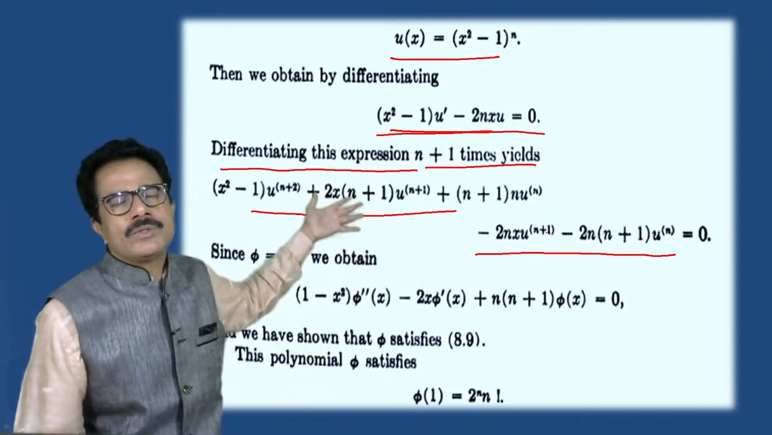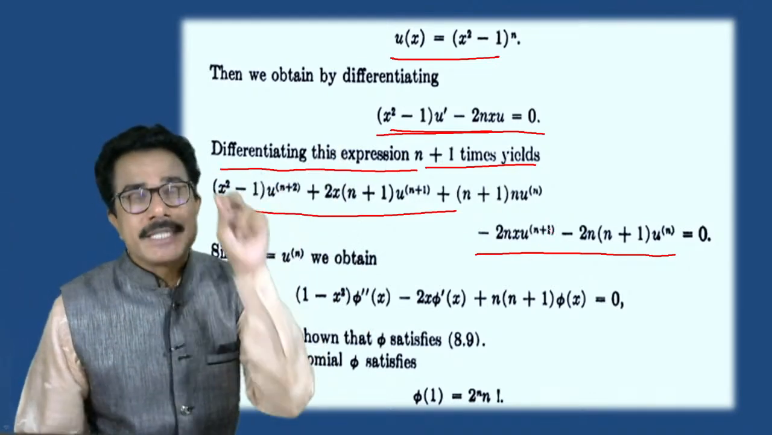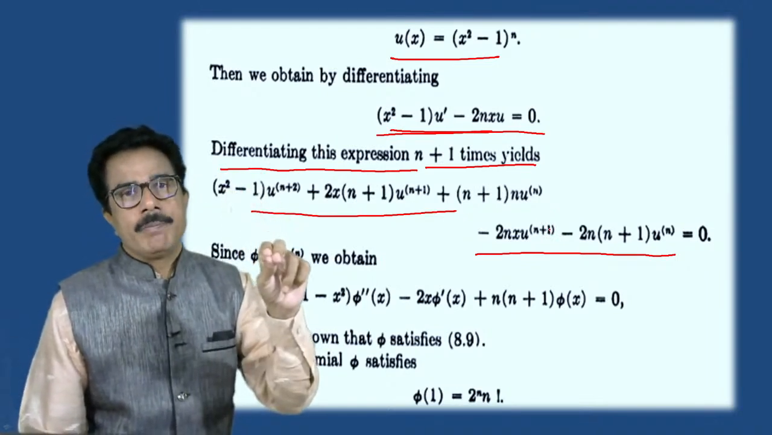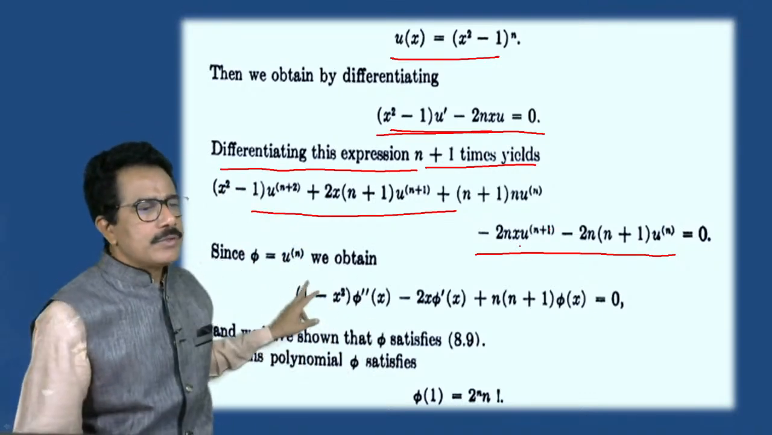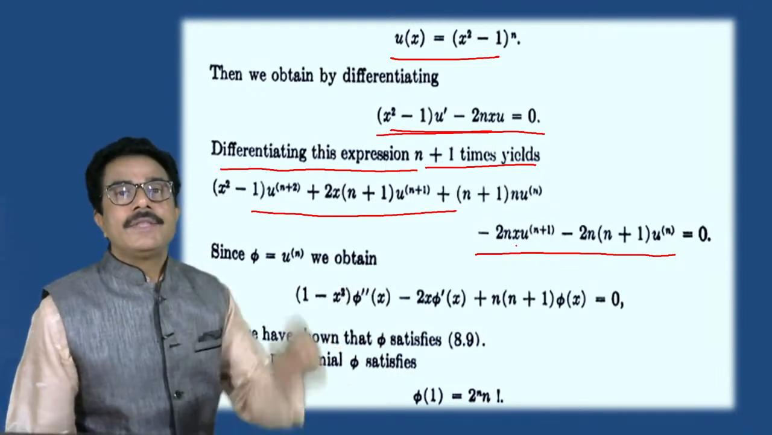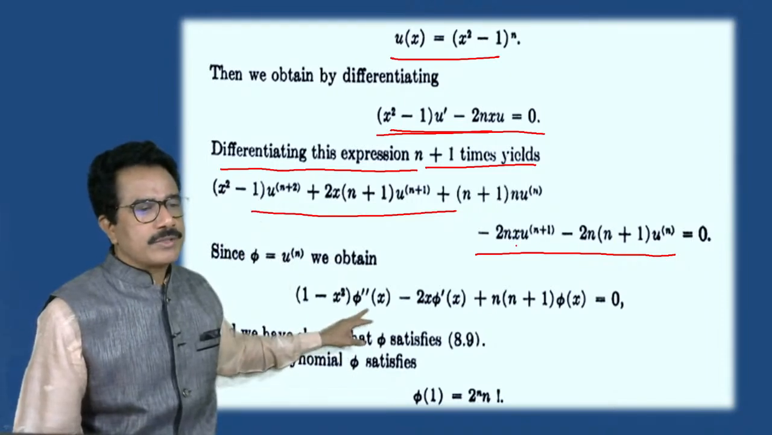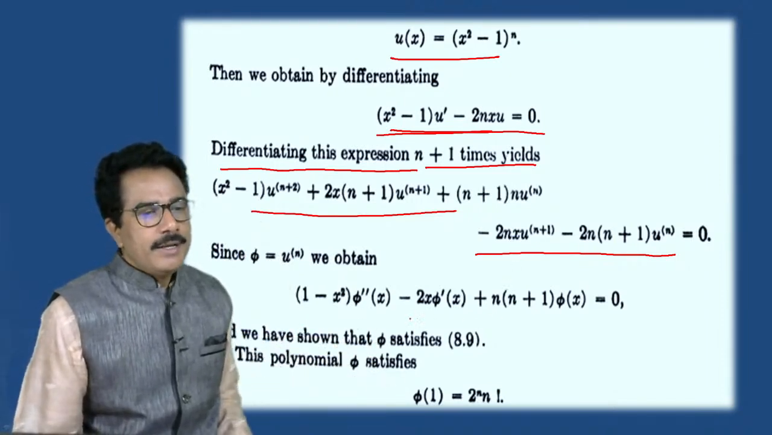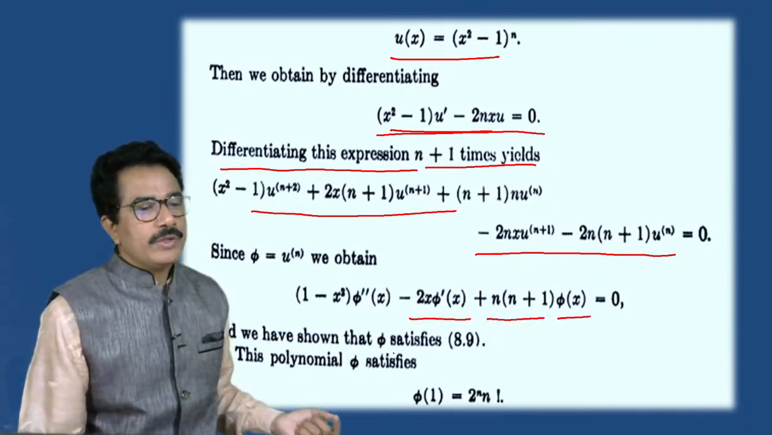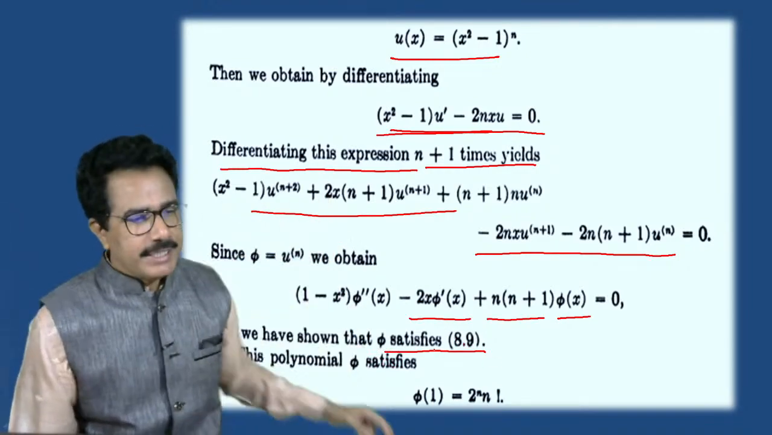It is not necessary to know this special case, but I want to try to explain the special case of the Legendre polynomial, Legendre's differential equation also, but it is not necessary for you. So since phi is equal to u raised to n, we can obtain the solution of the Legendre special case: (1 minus x square) phi double dash of x minus 2x phi dash of x plus n into (n plus 1) phi of x is equal to 0. And we have shown that phi satisfies equation 8.9, the special case of the Legendre equation.